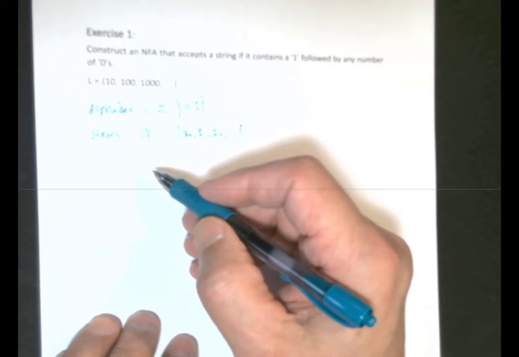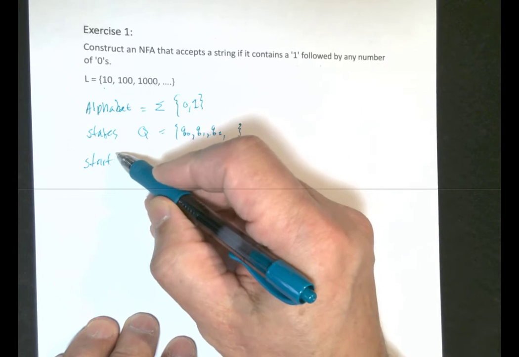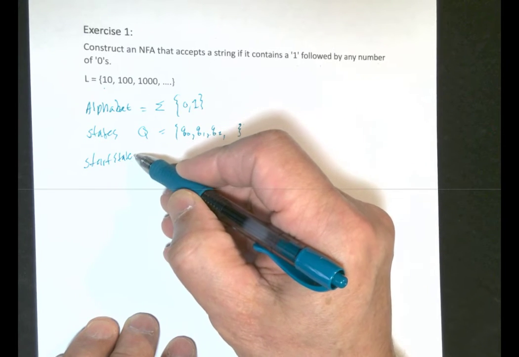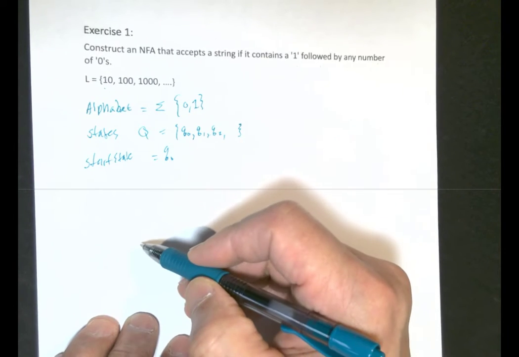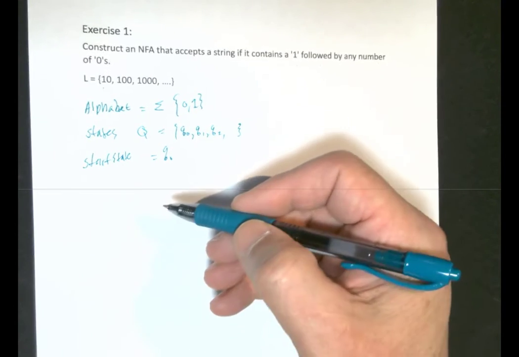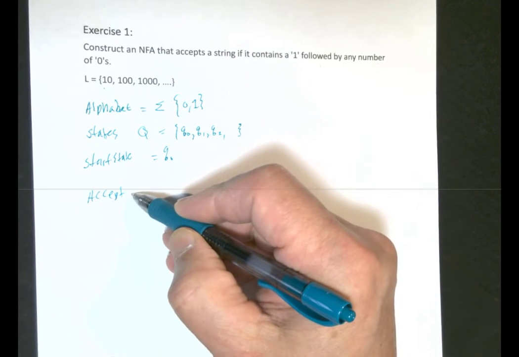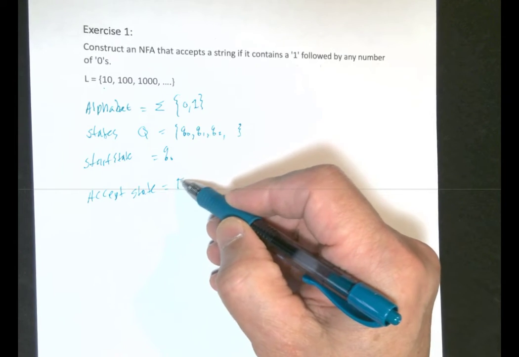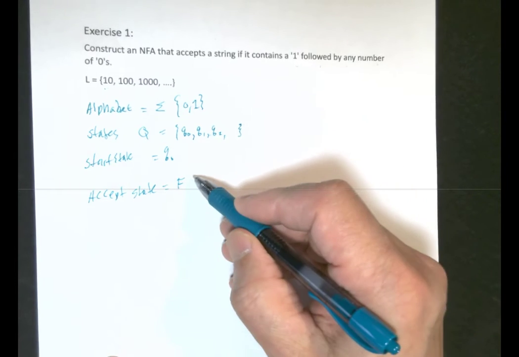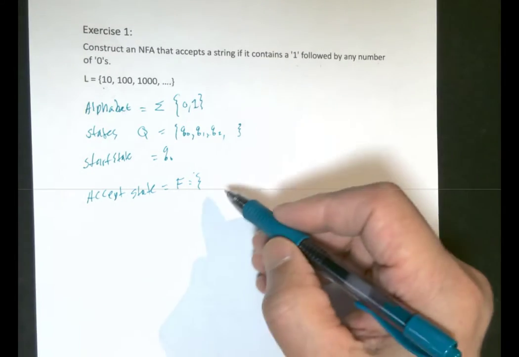And then the start state will be Q0, and the accept state F. We will see what it is, or what they are if there is more than one.